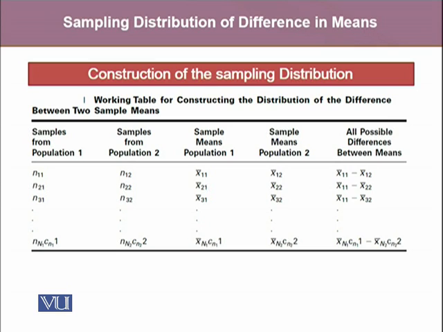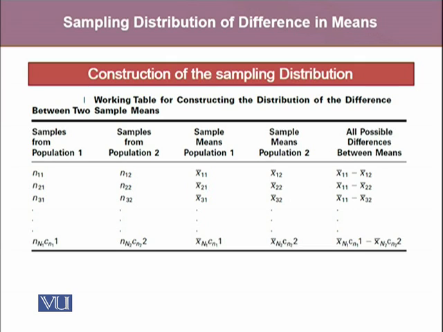Here is the working table for the construction of this distribution of the differences between two sample means. The first column represents samples from population 1, whereas the second column represents all the possible samples from population 2. The third column represents the sample means that we obtain from all the possible samples of population 1, and similarly in the fourth column we will have sample means for all the possible samples coming from population 2.